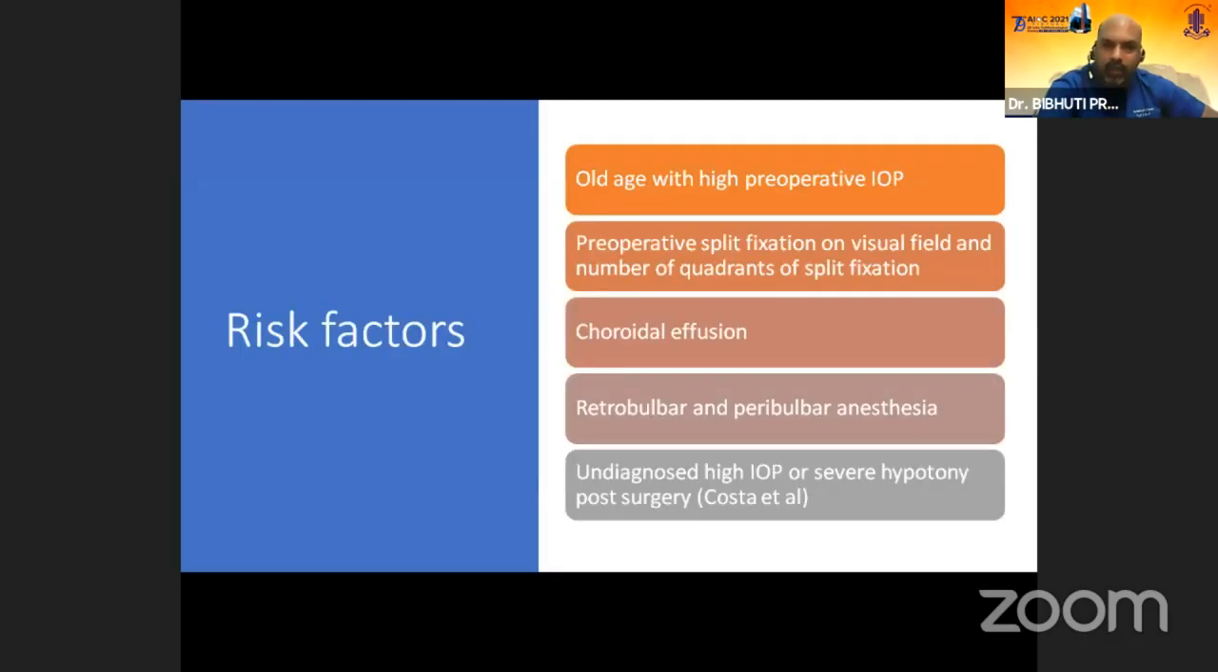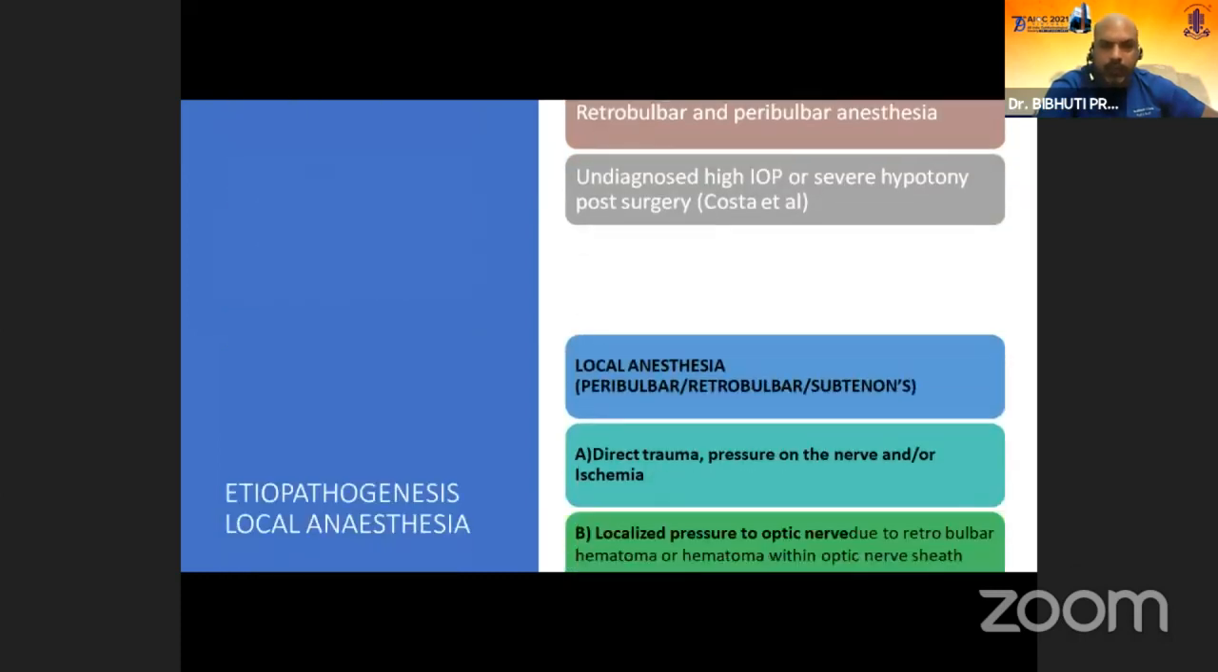So what are the risk factors? Old age with high preoperative IOP, preoperative split fixation on the visual field. So remember, we have to do 10-2 field evaluation if possible before we take up these patients for trabeculectomy. Choroidal effusion during the intraoperative or the postoperative phase, retrobulbar and peribulbar anesthesia, and undiagnosed high IOP or severe hypotony in the post-surgical stage are also risk factors.